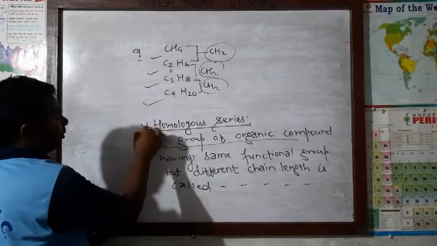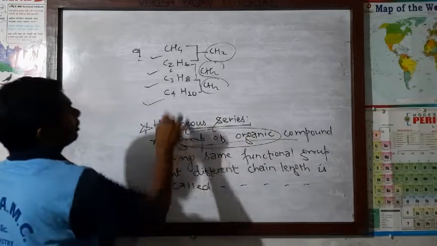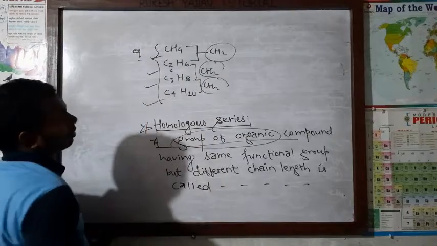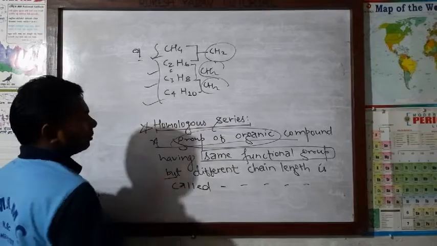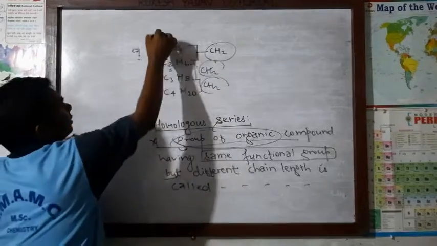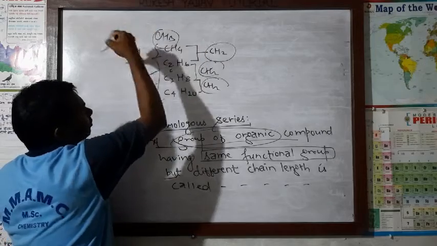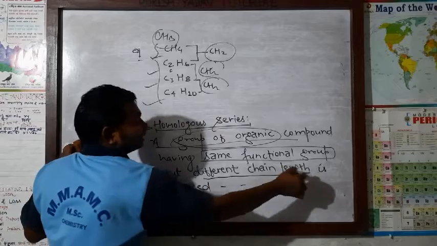Again, I want to remind you, what do you know about homologous series? It is a group of organic compounds, because here are so many organic compounds, having the same functional group. Having the same functional group but different chain length.